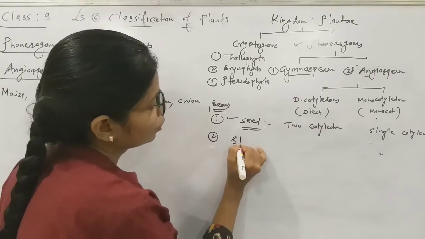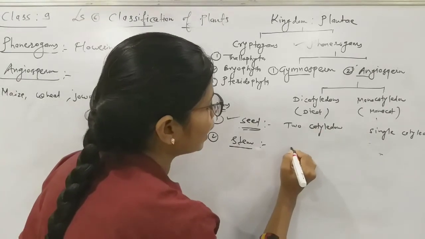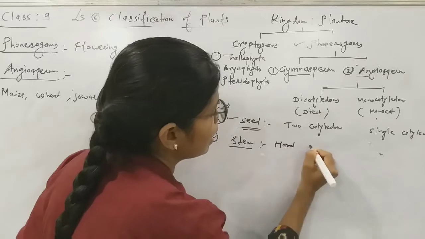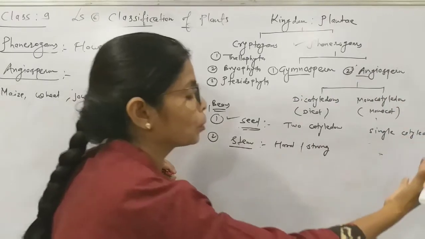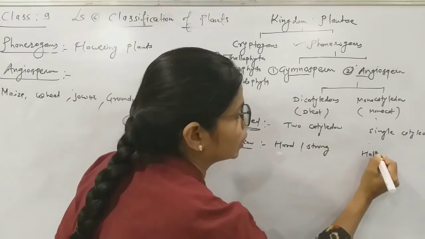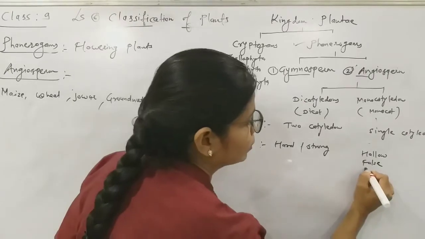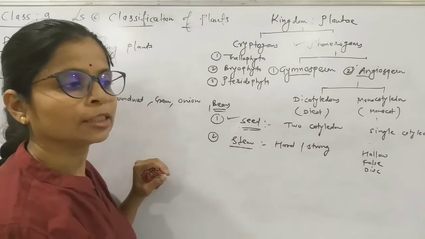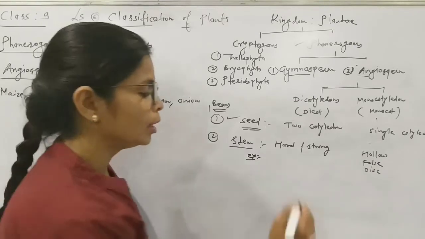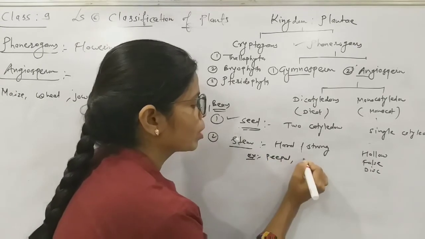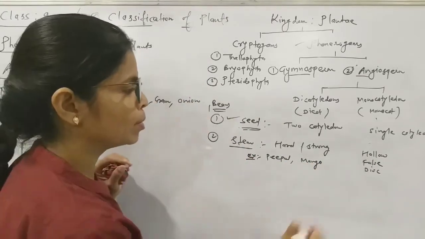Next, we will study the stem. In dicots the stem is hard and strong, and oppositely in monocots the stem is hollow, sometimes false, sometimes disc shaped. Which trees have a strong and hard stem? Examples are peepal, mango, tamarind, etc. They have a long and hard stem.